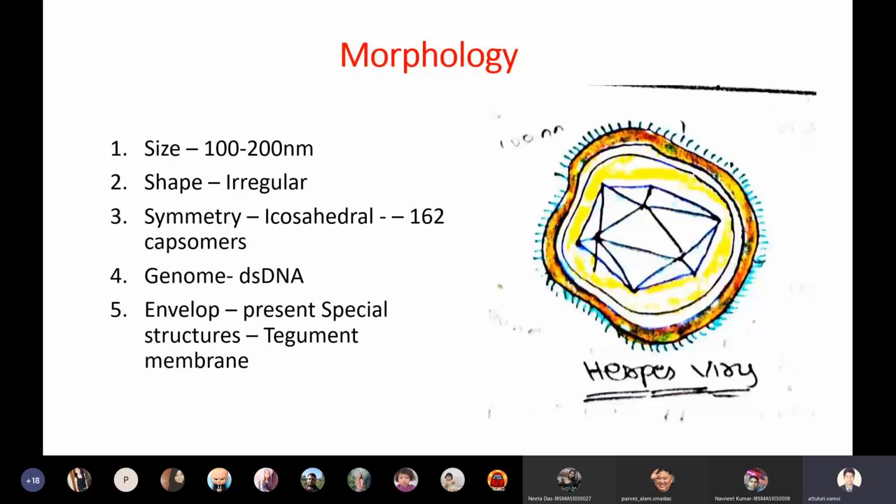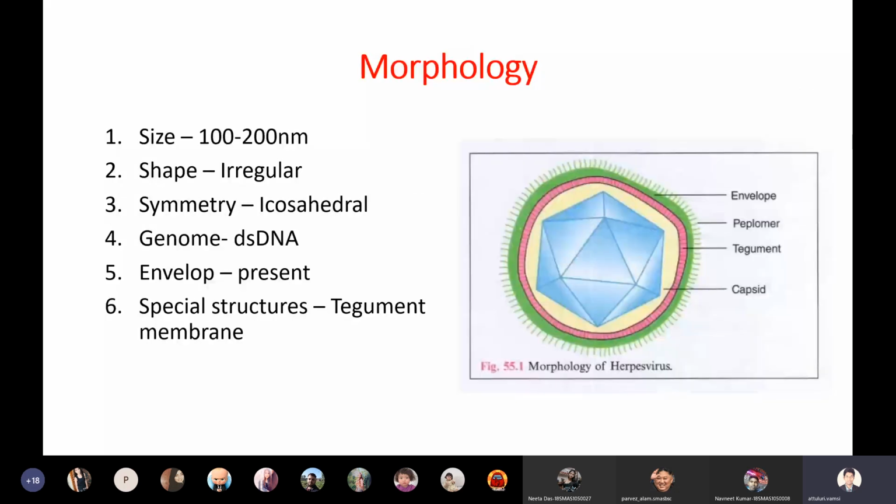So all herpes viruses have 162 capsomers on the capsid. Symmetry is icosahedral, and the nucleocapsid has 162 capsomers. Genome is double-stranded DNA. Envelope is present, and a special protein structure, the tegument membrane, is present in herpes viruses. So this is all about the morphology of herpes viruses.